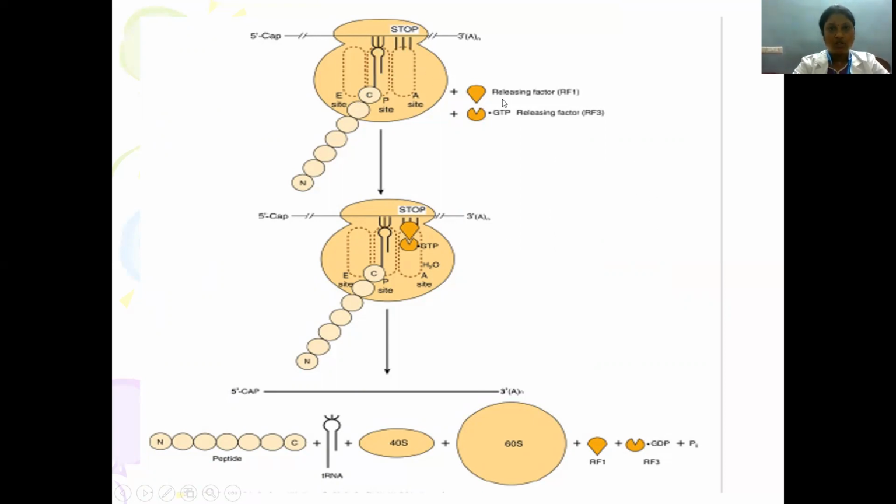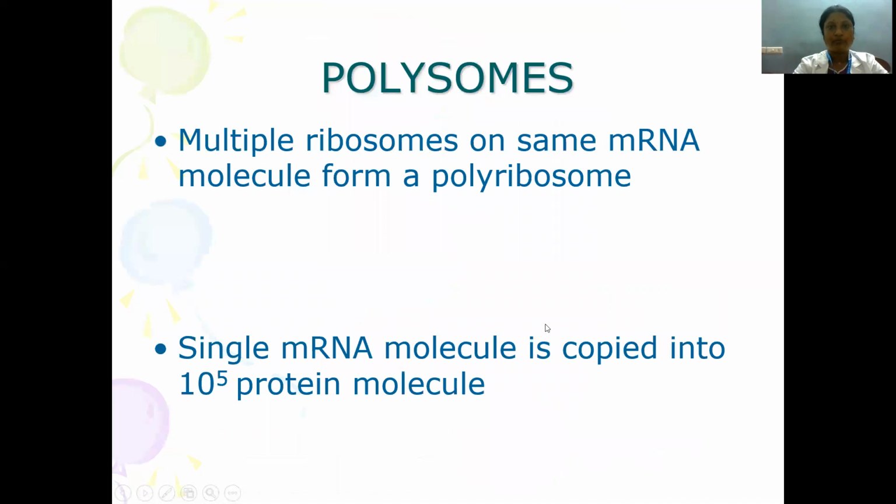And now the release factor comes into the picture, as well as the energy, GTP, which will come and bind, and this will cause dissociation of the subunits of the ribosome and also dissociation of the newly synthesized polypeptide chain from the tRNA. Hence we get the free polypeptide chain, free tRNA, free ribosomal subunits 40S and 60S, and other factors which favor termination of translation, and the mRNA.